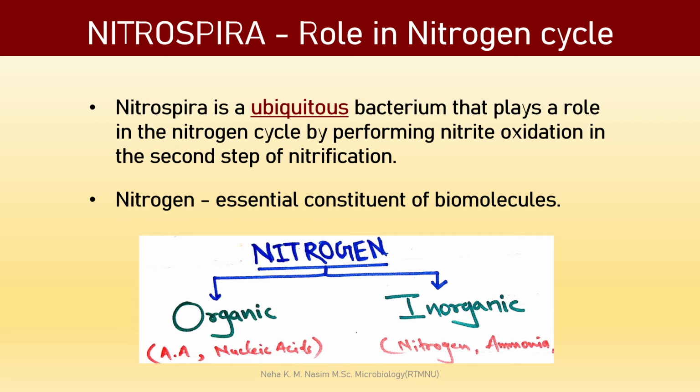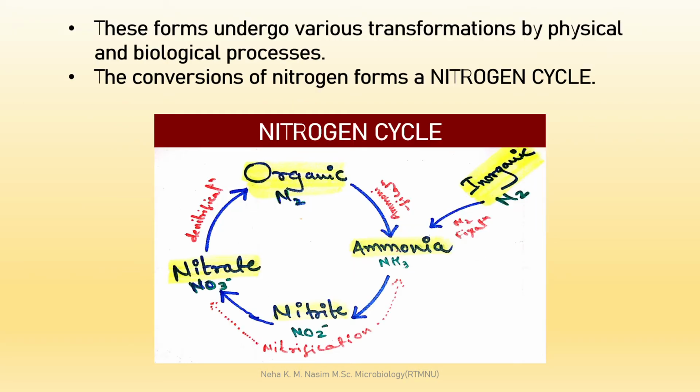Organic forms, like nucleic acid, में जो nitrogen present रहते हैं, they are organic form, and the inorganic form like ammonia. Okay, so these forms undergo various transformations by physical and biological processes. The conversion of nitrogen forms a nitrogen cycle. Okay, so nitrogen cycle is nothing but a conversion of nitrogen from one form to another form.